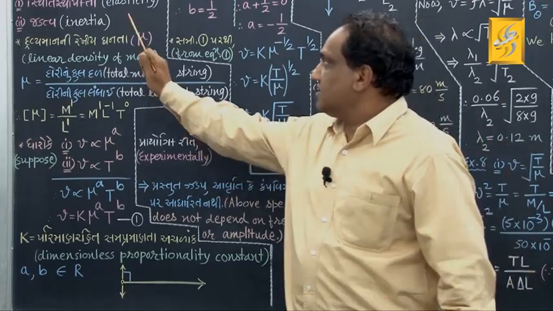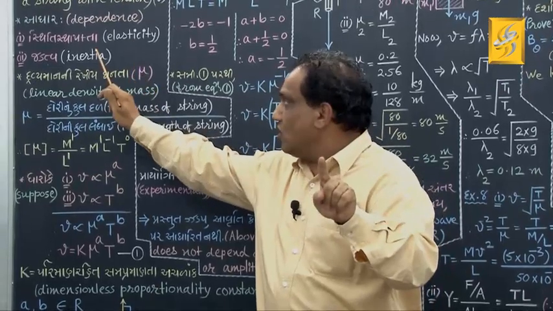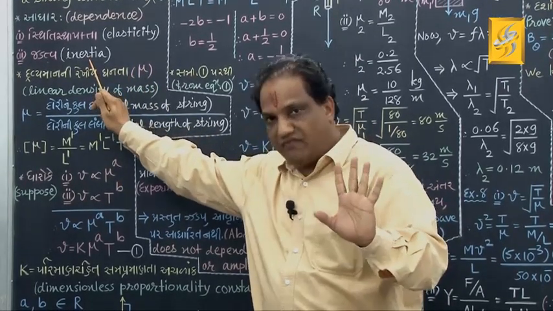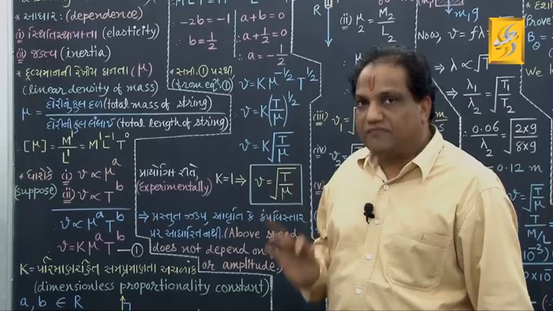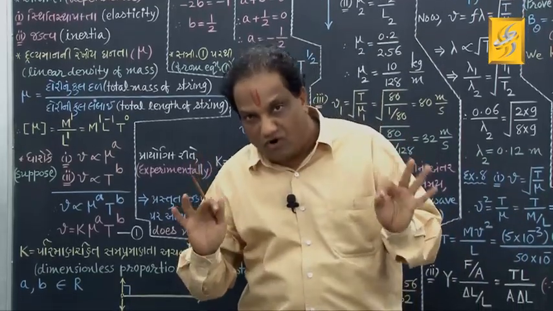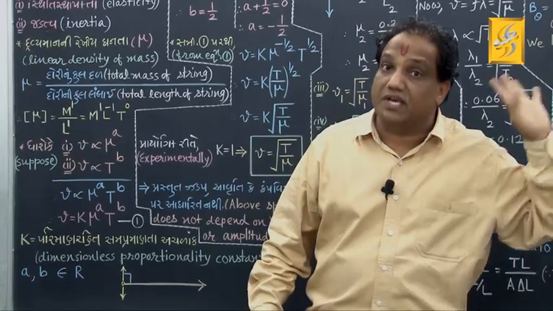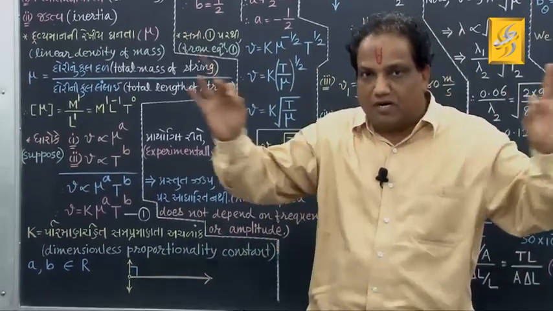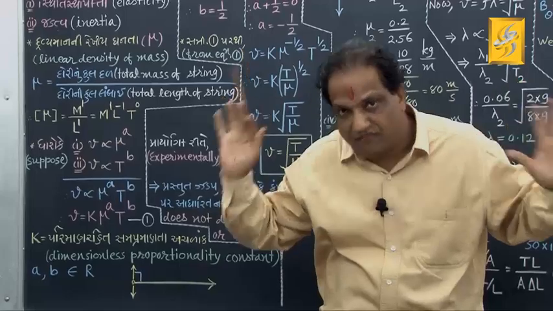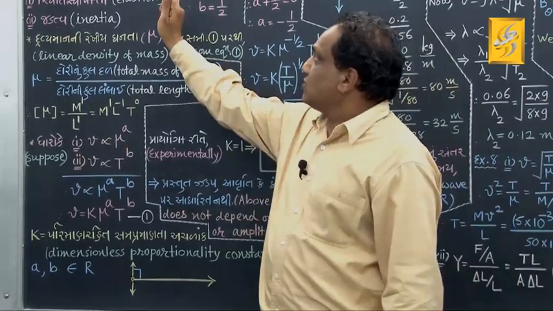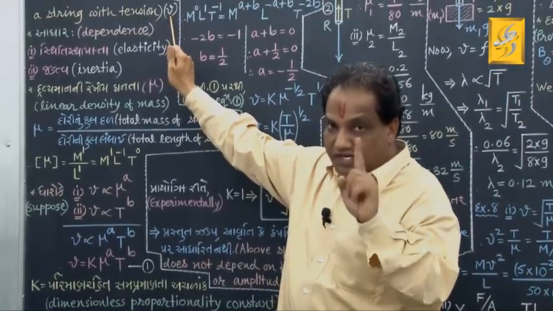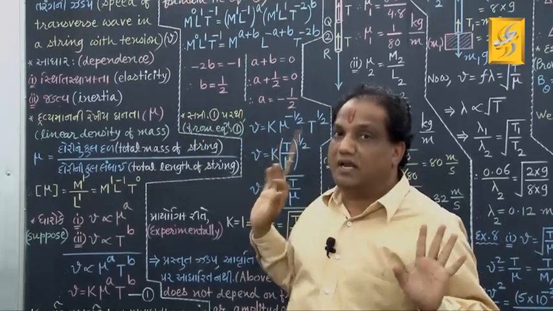One is called elasticity and another property is called inertia. Now, at present we are supposed to derive the formula for velocity of transverse wave propagating in a thin string which is kept under proper tension. Suppose that velocity is v, we will obtain its formula using dimensional analysis.